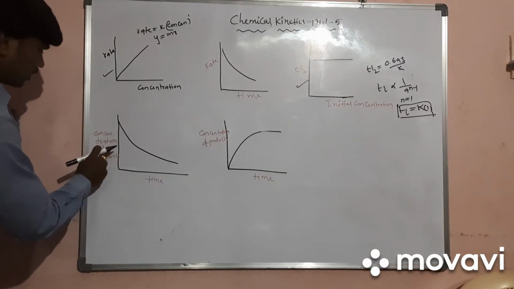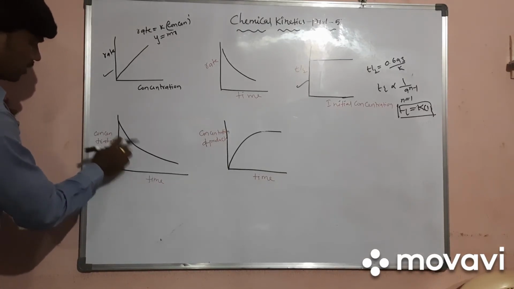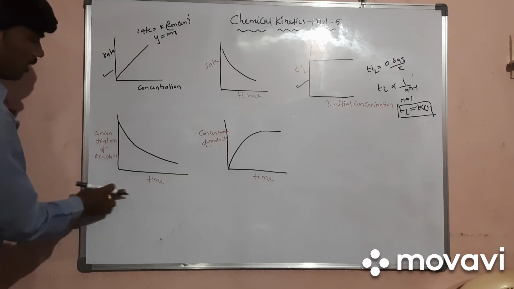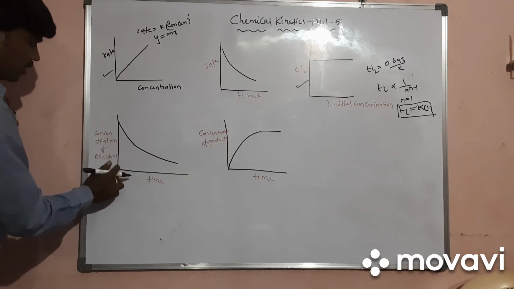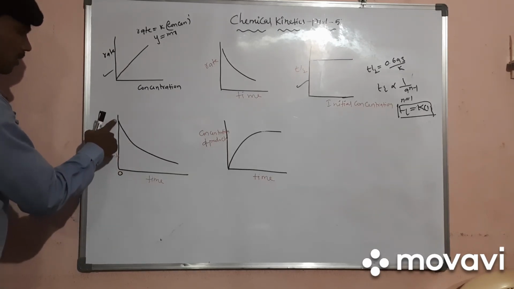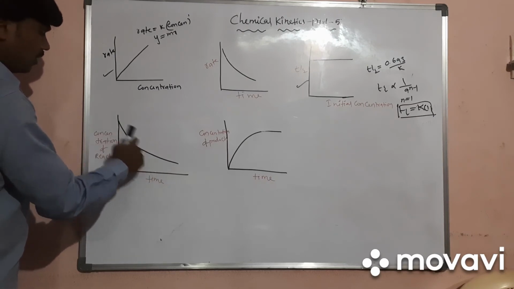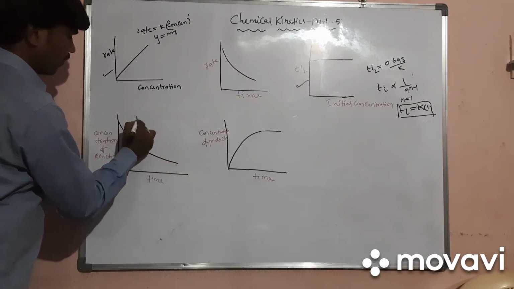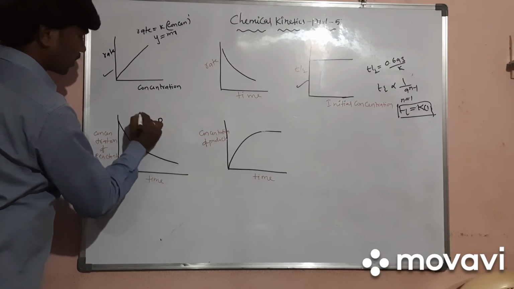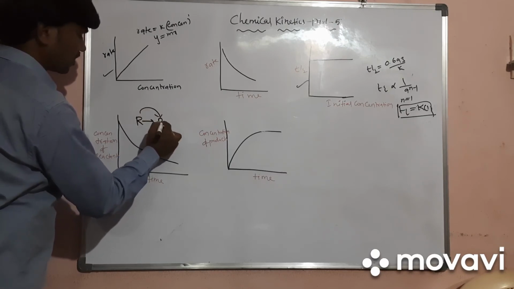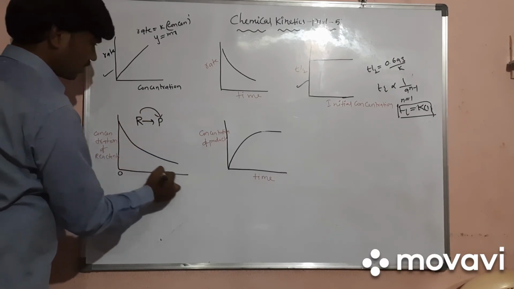Now the concentration of reactants is on the y-axis and time is on the x-axis. When time is 0, the reactant concentration will be more. As time goes on, the reactant concentration will decrease. Why? Because reactants are going to form products. When product formation starts, the concentration of reactants decreases.